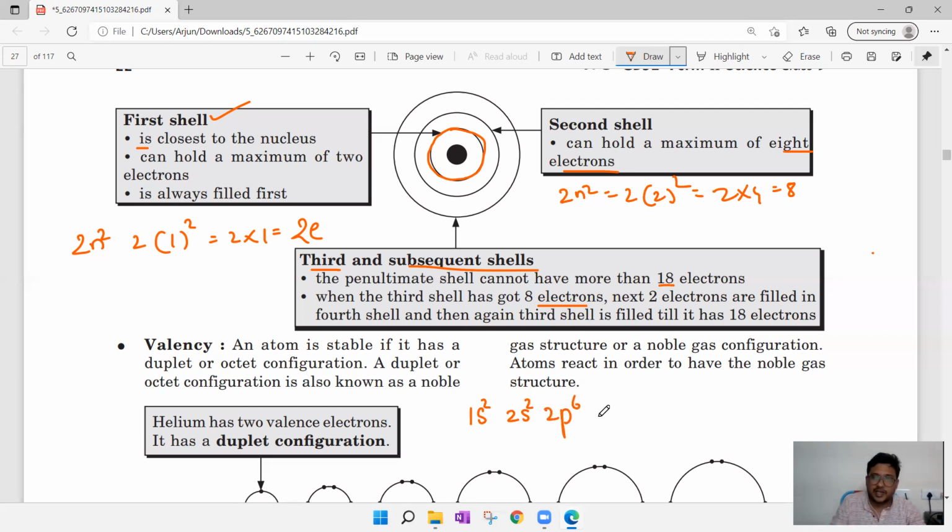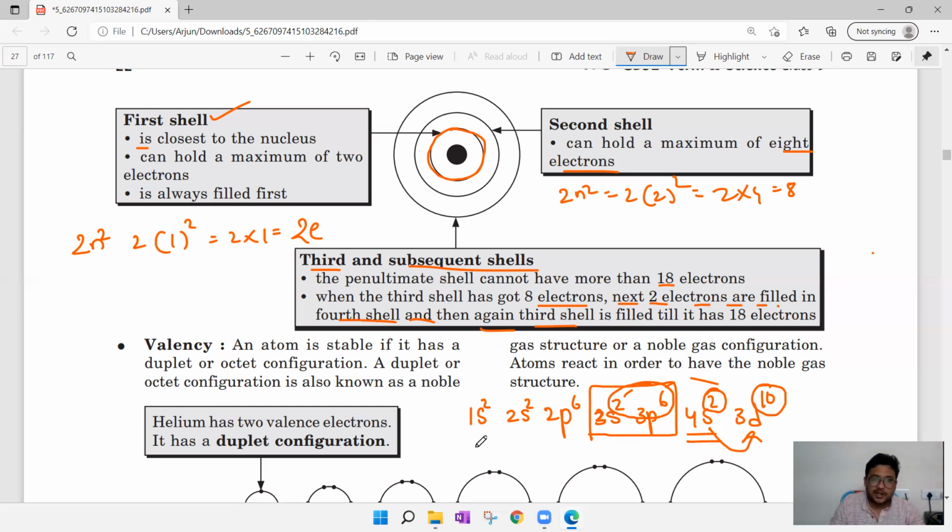This Moeller diagram I'll explain in the next lecture. 1s2, 2s2, 2p6, 3s2, 3p6, and then 4s2 and 3d10. Here you see the same thing. When the third shell has 8 electrons, 2 plus 6, 8 electrons, the next 2 electrons are filled in the fourth shell, and then again the third shell is filled, and it has 18 electrons. So now the third shell has 6 plus 2, 8, 10 plus 8, 18.